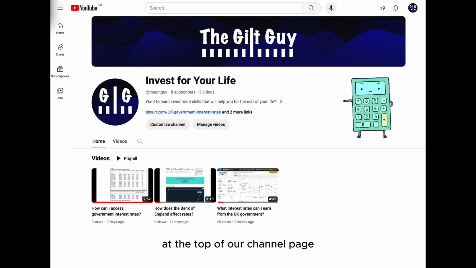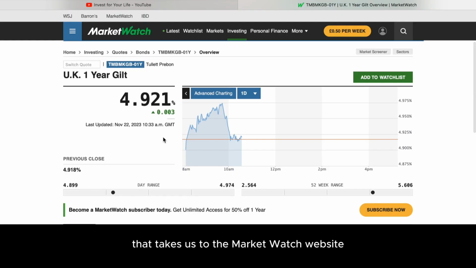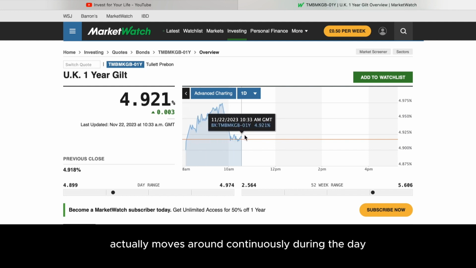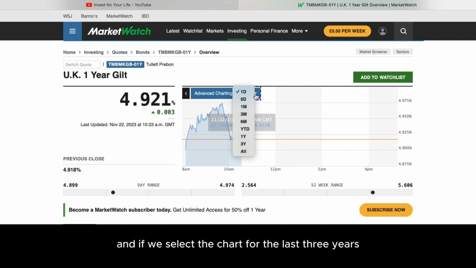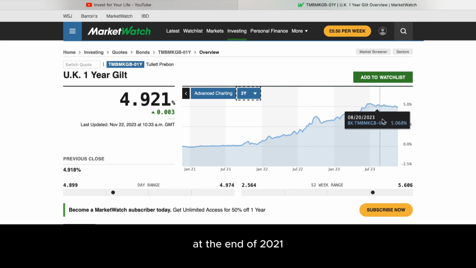At the top of our channel page, you can see a link to UK government interest rates, so let's follow that. That takes us to the Market Watch website, which shows us the rate we can earn for lending money to the UK government for 1 year, which is just under 5% today. We can see from the chart that the interest rate actually moves around continuously during the day. And if we select the chart for the last 3 years, we can see how the rate has gone up from around 0 at the end of 2021.